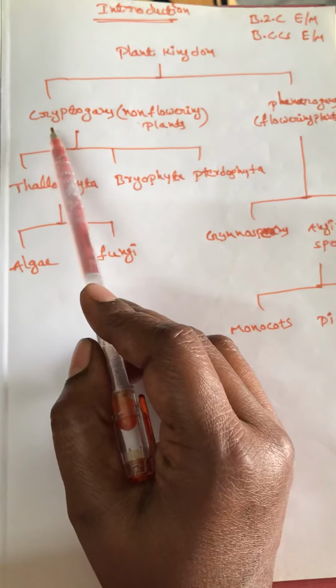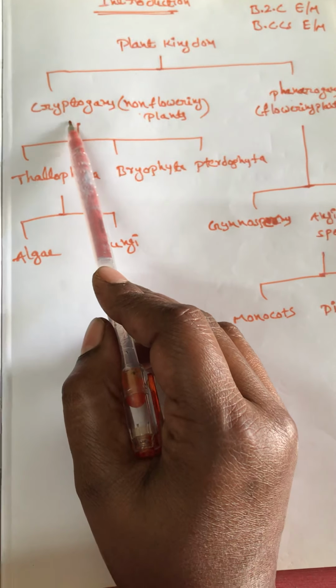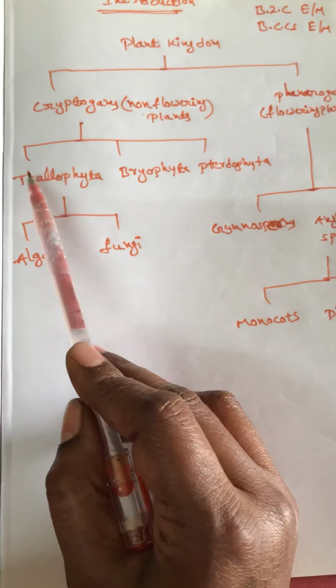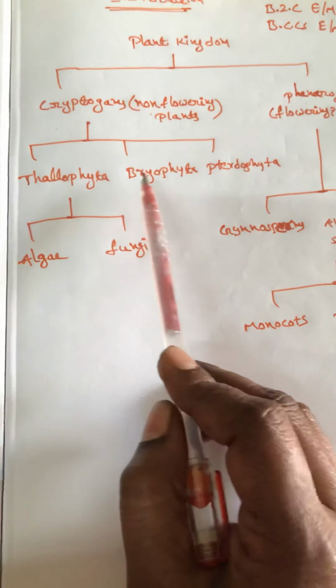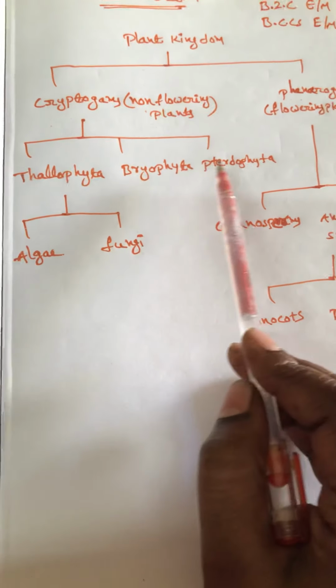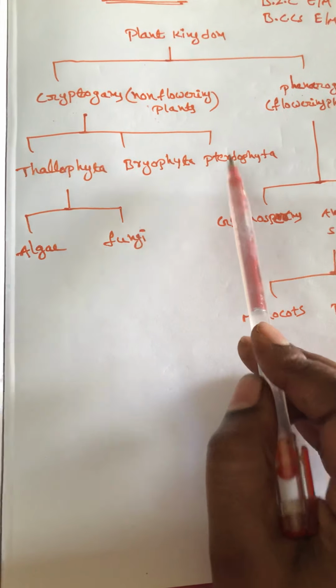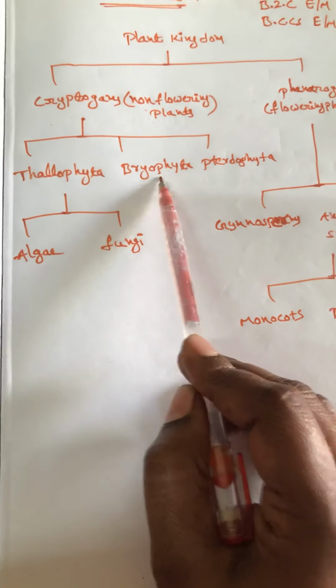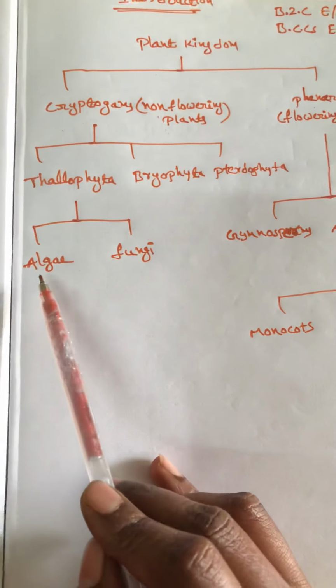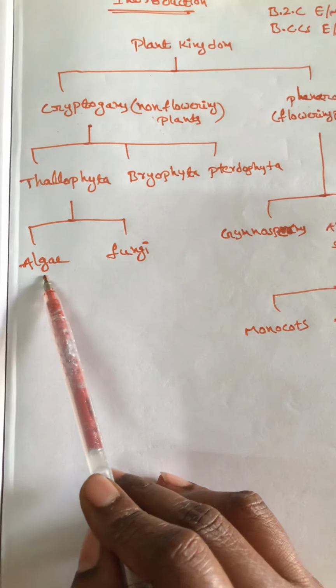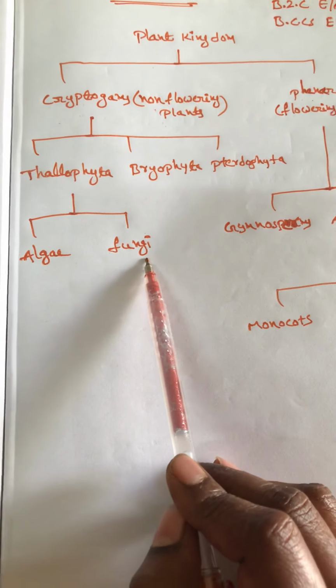Okay. Then later these cryptogams are differentiated into three classes. One is Thallophyta, second one is Bryophyta, and third one is Pteridophyta. Then Thallophyta is differentiated into two groups. One is algae, another one is fungi.